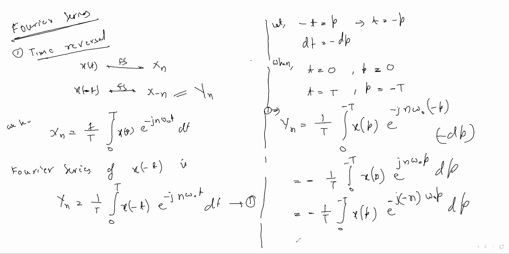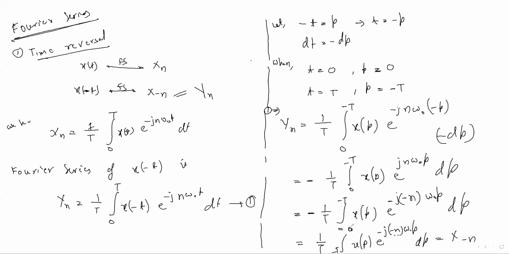Another thing, when you flip this limit, if you take this minus T to the below, then this minus gets plus. Have you understood? If you flip this limit, then this minus sign will be plus, 1 by T, minus T to 0, x of p e to the power minus j minus n omega naught p dp. So this thing you can write as x of minus n, because this is similar to x of n, but here minus n is there, that's why x of minus n has come.